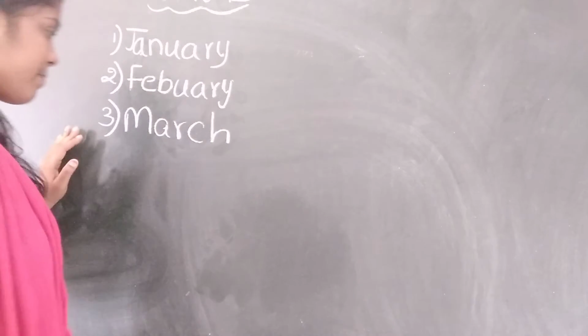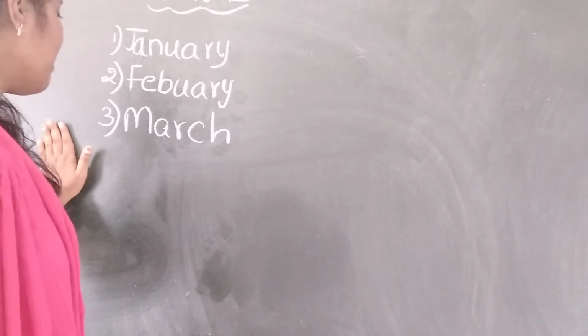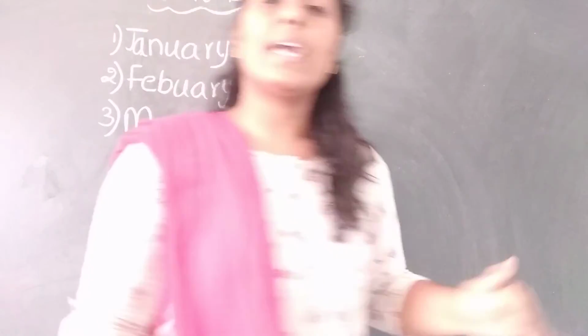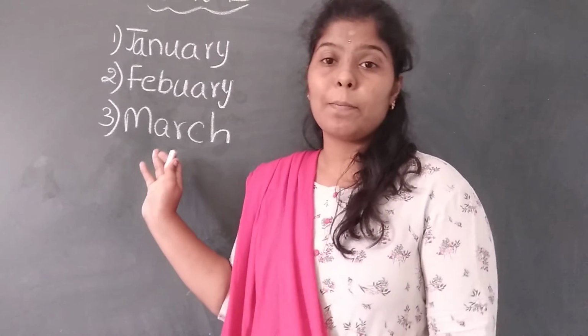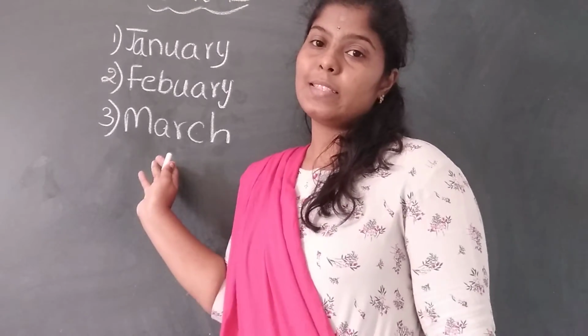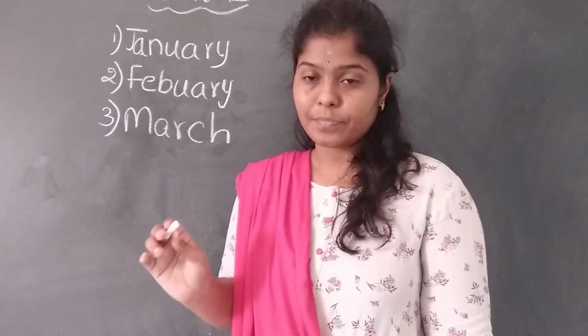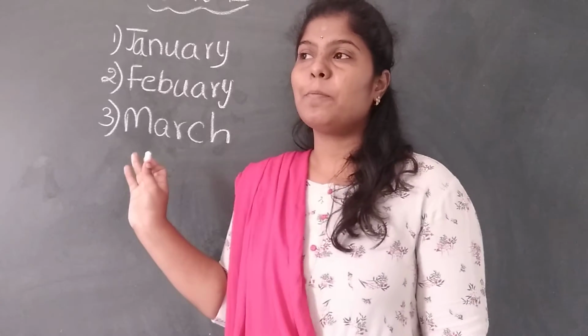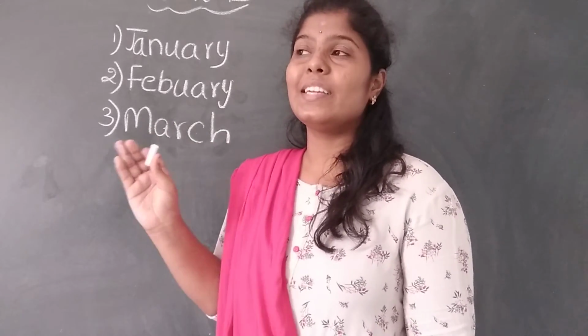March. Third month is March, children. In March, we can call this month a blossom month or a spring month. If we observe in March, we can see our surroundings as greenery.